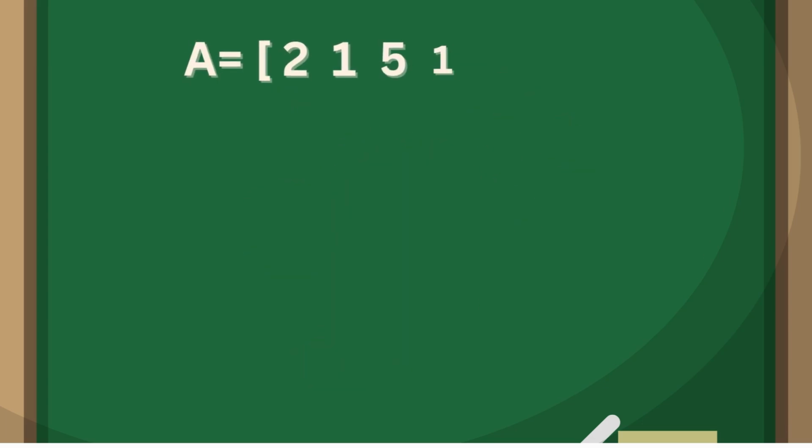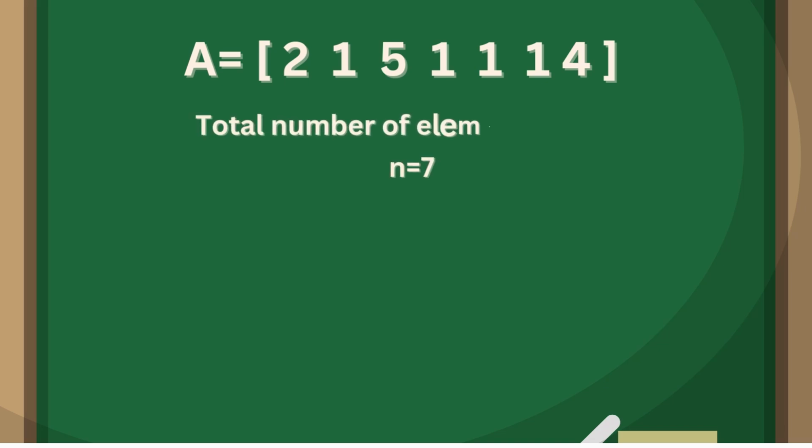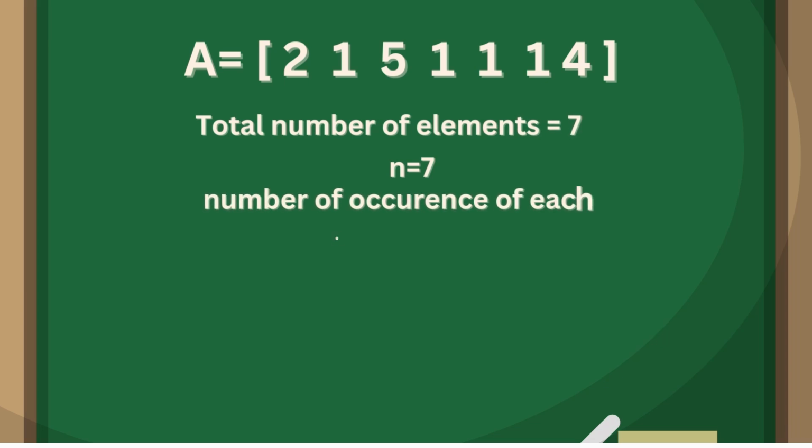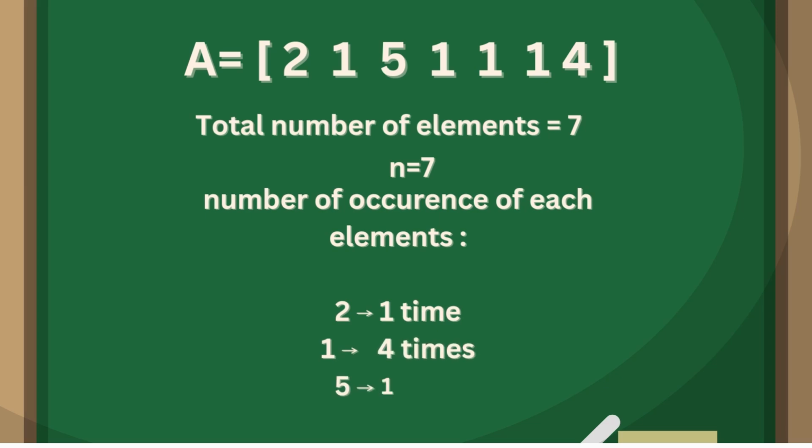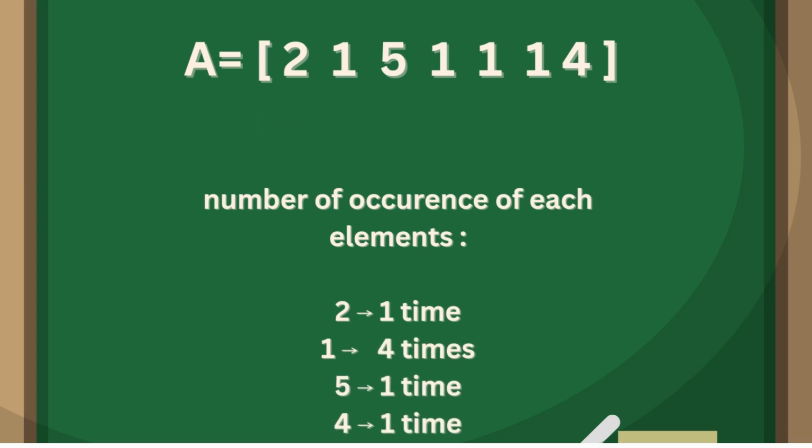So we are given an array called A and we have a set of elements. Majority element is something which occurs more than n by 2 times, as discussed. The total number of elements in the given array is 7, so n is going to be 7. We'll check the occurrences: how many times is each element repeating? 2 is repeating 1 time, 1 is 4 times, 5 is repeating 1 time, and 4 is repeating again 1 time.